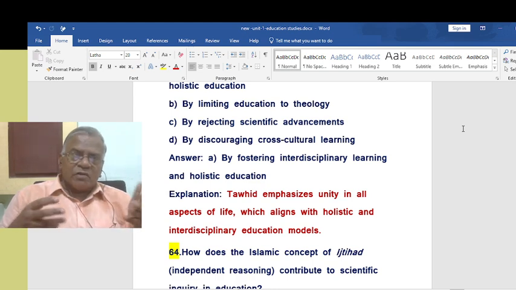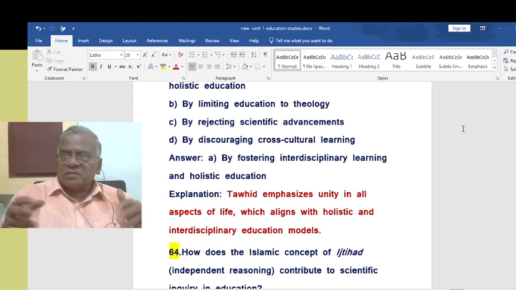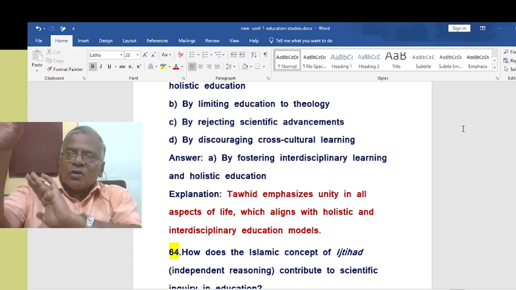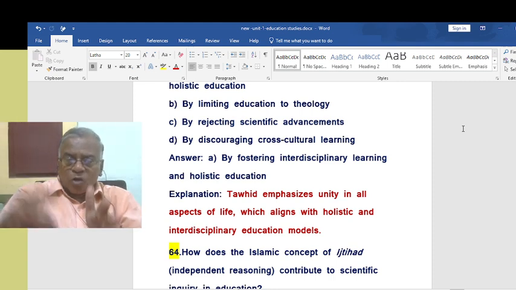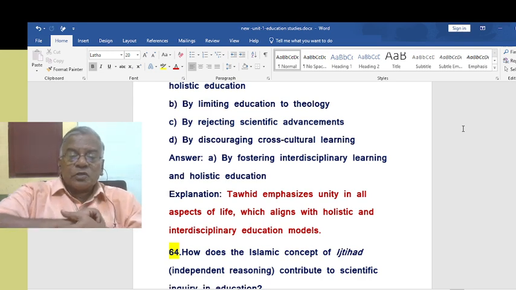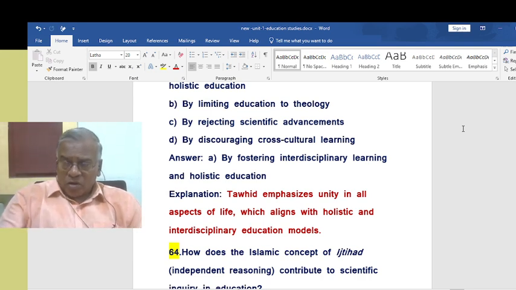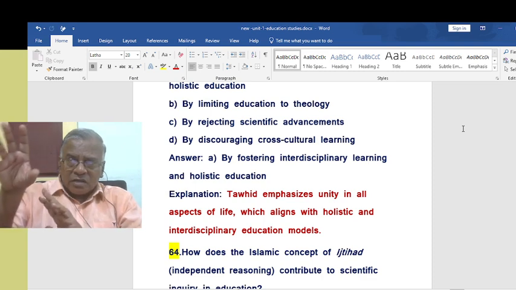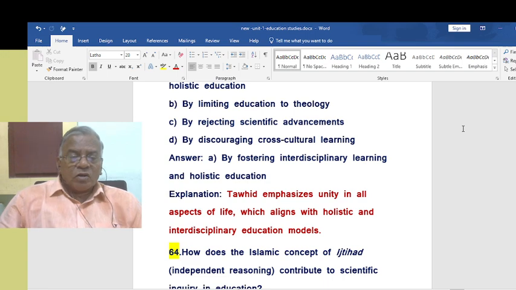That is why we say they can do business, they can get secular knowledge. Finally, it should lead to unity with God, the presence of Allah. We already see that is Tawhid. So Tawhid emphasizes unity in all aspects of life, including knowledge, including skills, including one's business. Everything should lead towards God's presence, or the presence of Allah. That is called Tawhid in Islamic philosophy.